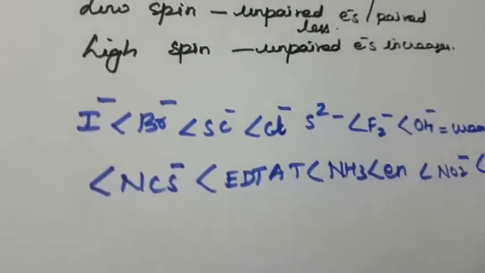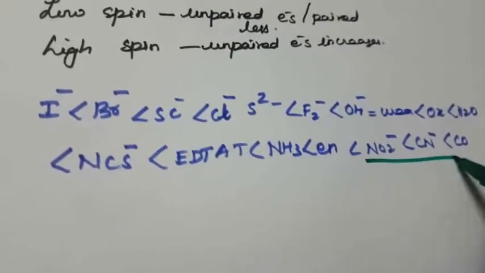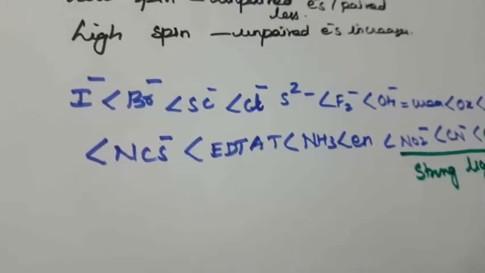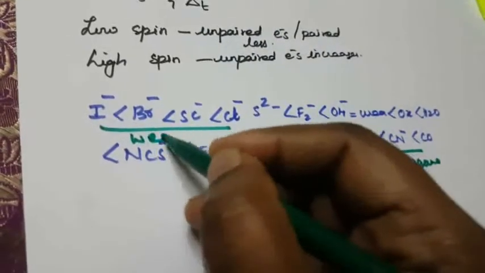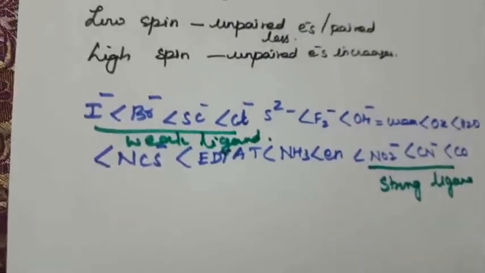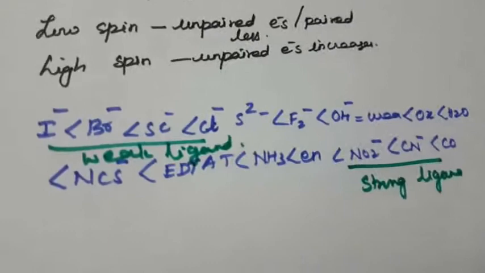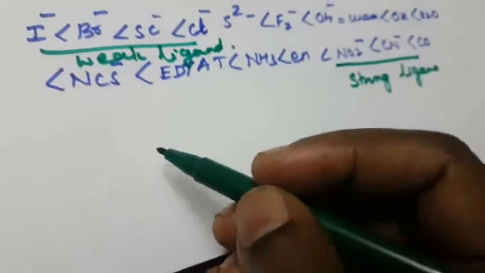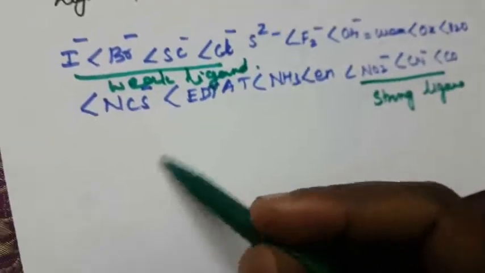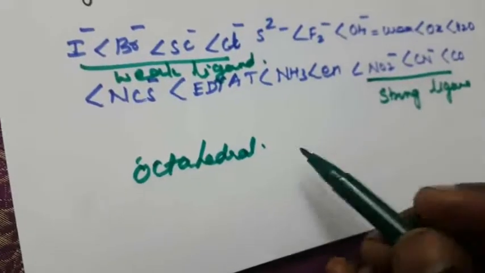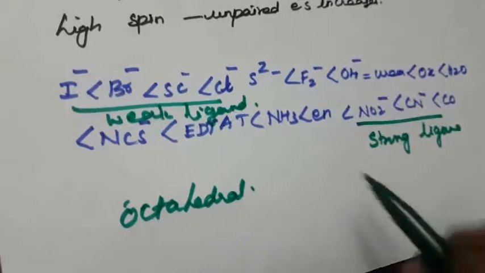Okay, so from among these, this end has the strong ligands, and these are the weak ligands. So in this, this is weak ligand, this is strong ligand. According to this spectrochemical series, with strong field the splitting energy is high, for octahedral and tetrahedral. How they split means the splitting energy, how strong the field splitting energy is, high or low. So that is octahedral splitting. Octahedral will split only into T2g